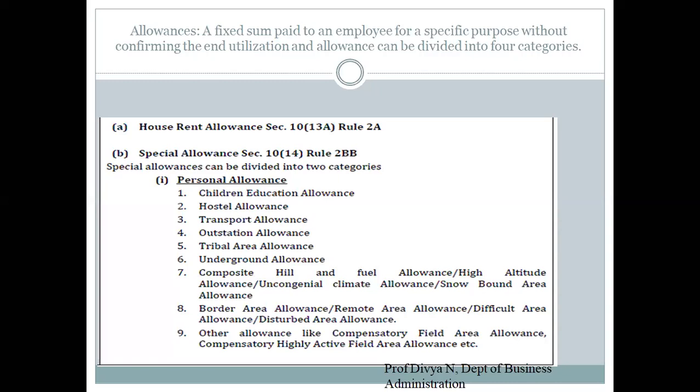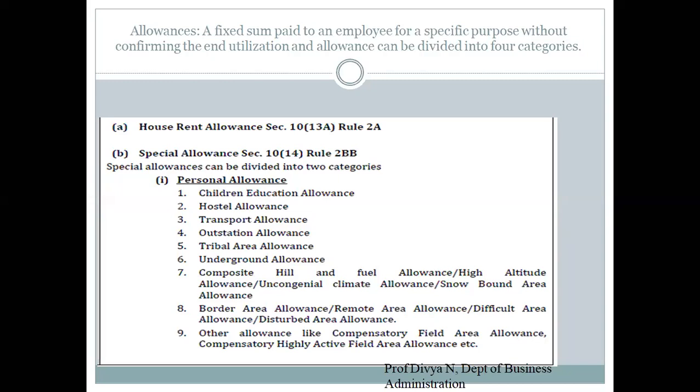So the company is not involved in how the allowance is being used by the employee. So allowances are a fixed sum paid by the employer to an employee for a specific purpose without confirming the end utilization.